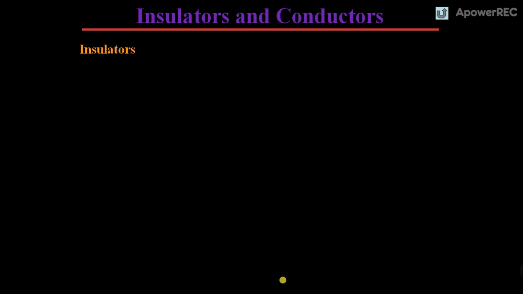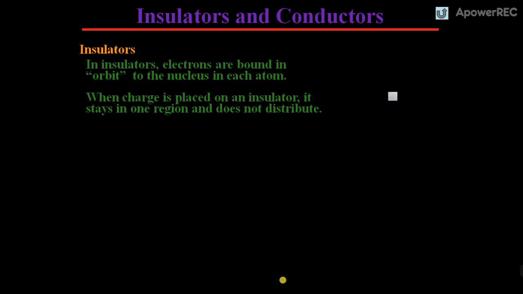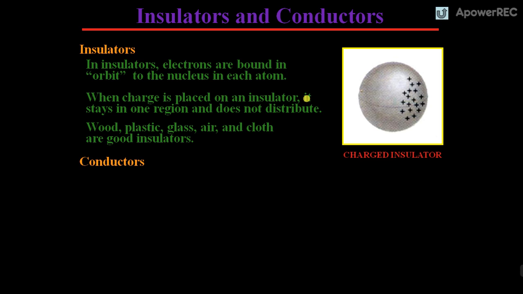Insulators and conductors. In insulators, the electrons are bound in orbit to the nucleus in each atom. When charge is placed on an insulator, it stays in one place and does not distribute, which is predicted in this diagram. Wood, plastic, air, and cloth are good examples of insulators.